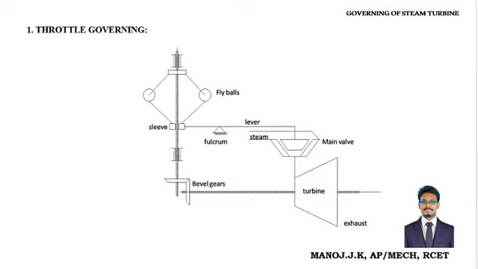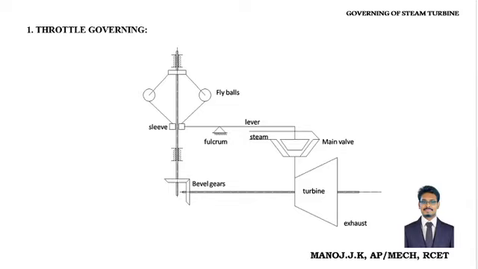Although it is attached with the sleeve, it moves upwards. So due to the fulcrum action, the sleeve moves upwards, and therefore the valve seat moves downwards and closes the main valve. So therefore the flow rate to the turbine is considerably reduced and the speed is maintained.